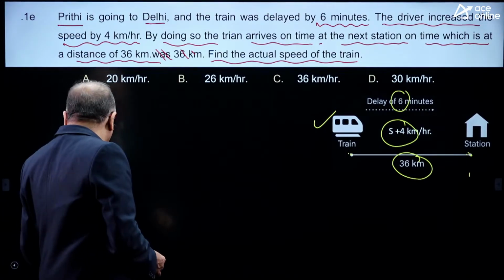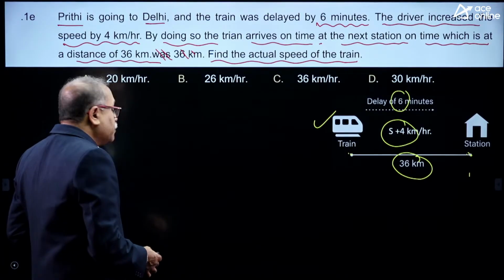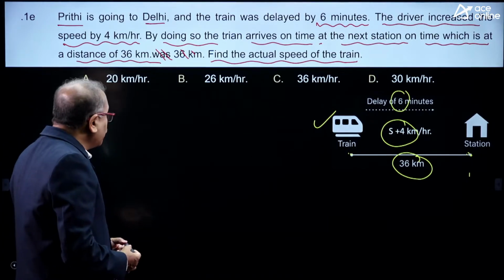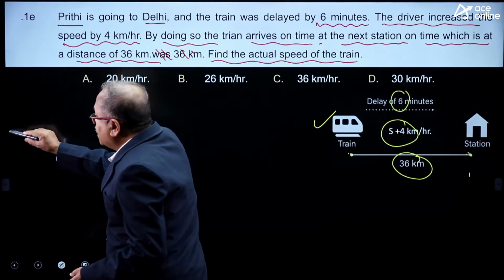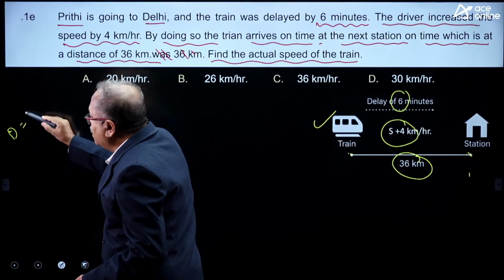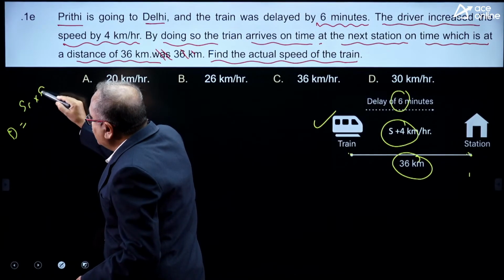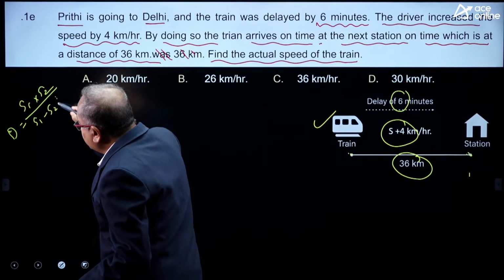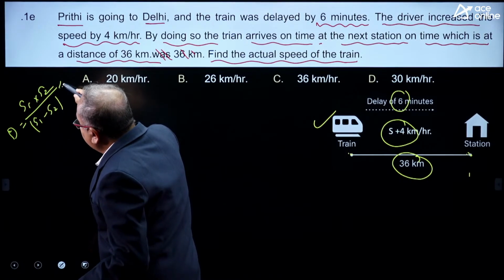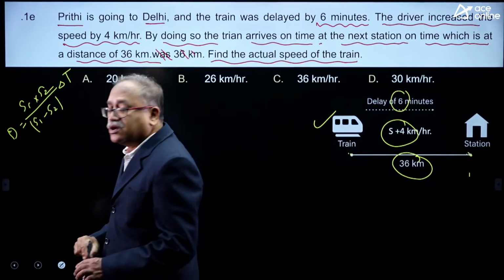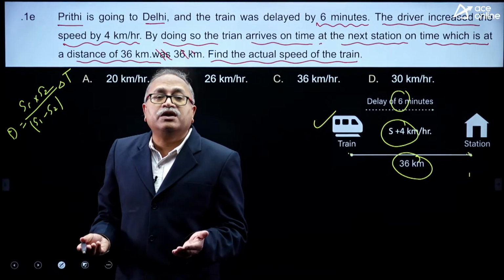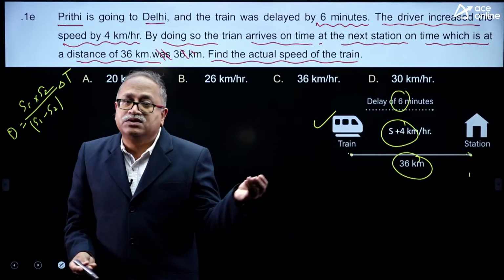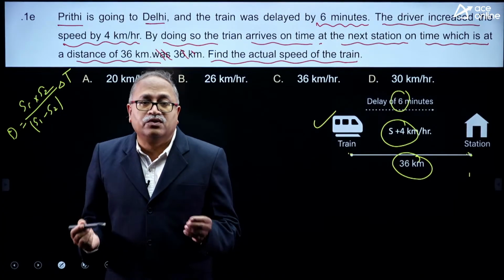By the time I complete my solution, you may get the answer. There is a formula which says that the distance is equal to S1 into S2 by S1 minus S2, into mod delta t, the difference of time. It is very commonly used. If someone is writing any exam going through the time and distance chapter, they must know this formula.